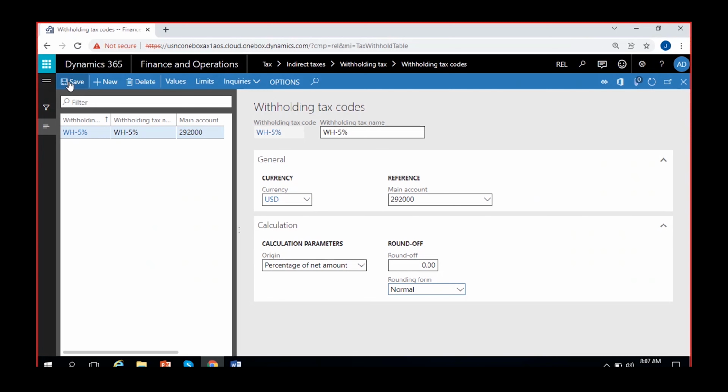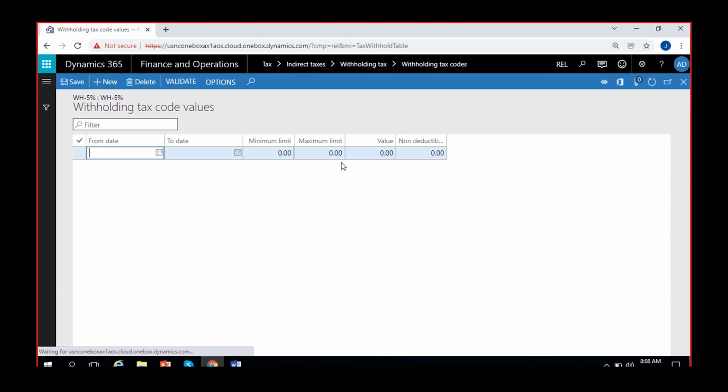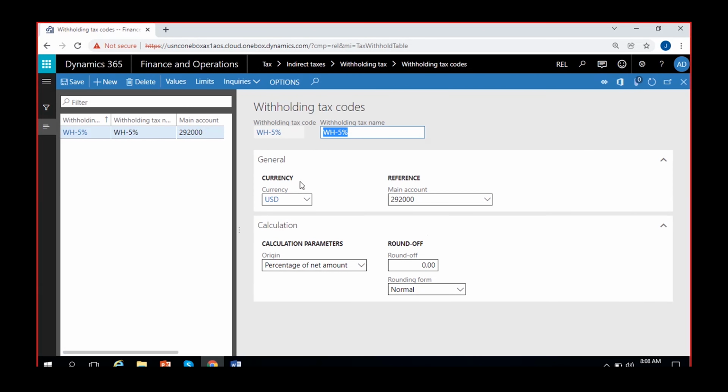But we just gave a number as 5% and 5%, but we have to give the percentage amount also as 5%. So that will be here under values. Under values here, you can give the percentage of tax. So, 5% tax, I just gave it here. Then I can go back. That's how I just created a withholding tax code.